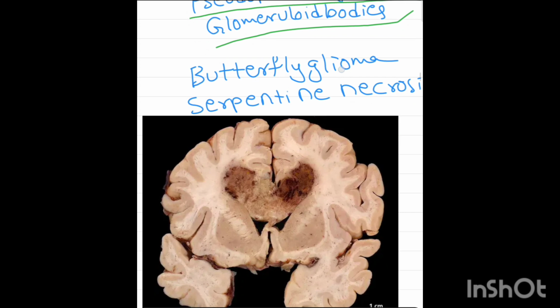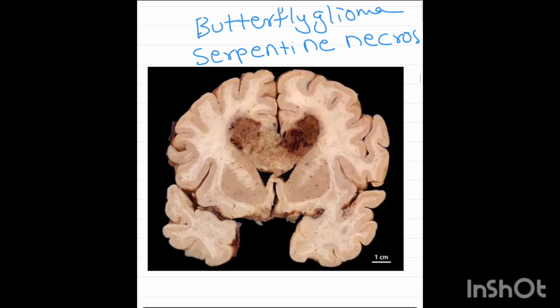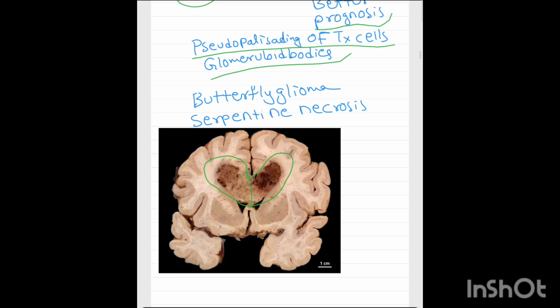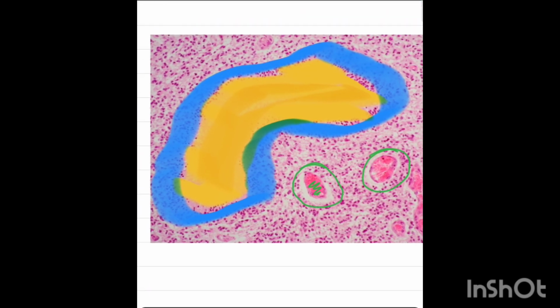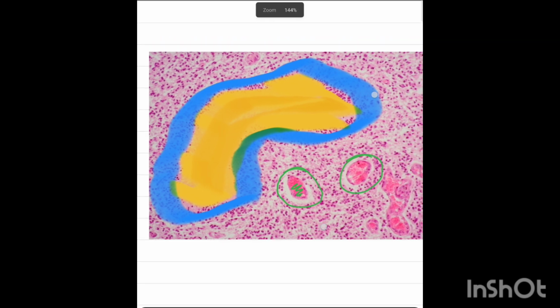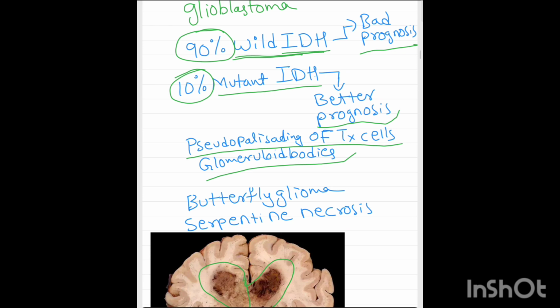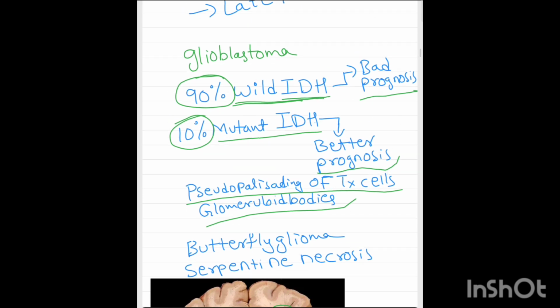Now let us see the macroscopic picture of glioblastoma. Here we can see the butterfly glioma, that is symmetrically on both cerebral hemispheres. It has serpiginous necrosis. We showed, it is in the form of a snake. Serpentine or serpiginous necrosis, that is one thing. Butterfly glioma, serpentine necrosis.